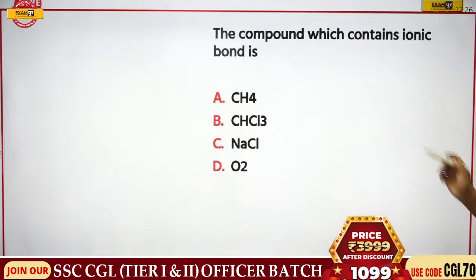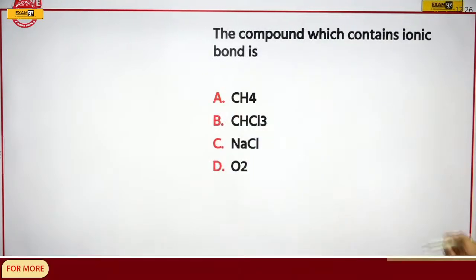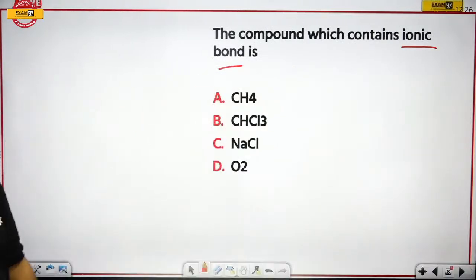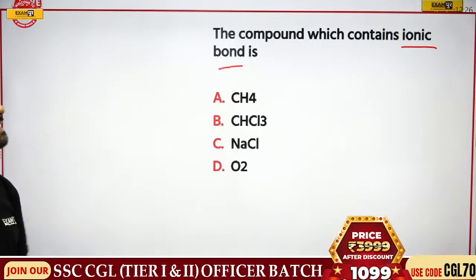So if this is clear, let's move forward and have a look at this question. The compound which contains ionic bond is dash. If this concept is clear, you can give this answer. The compound which contains ionic bond is dash.